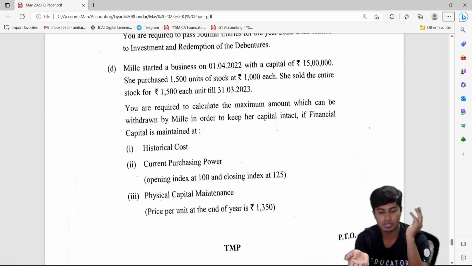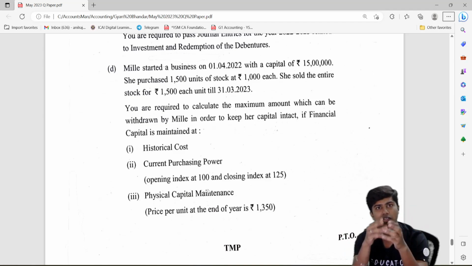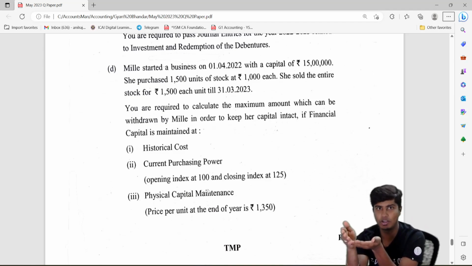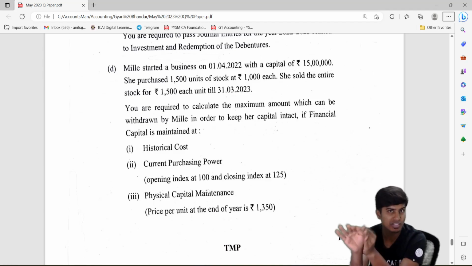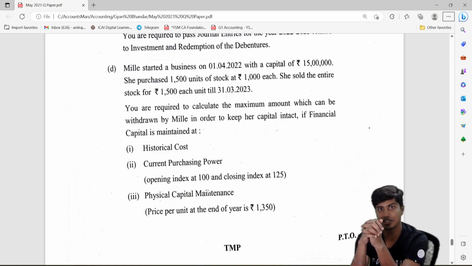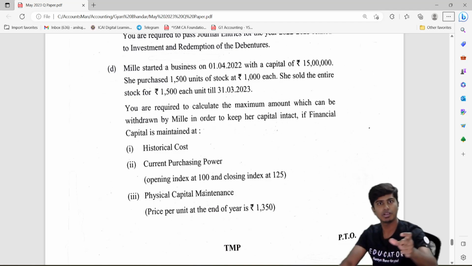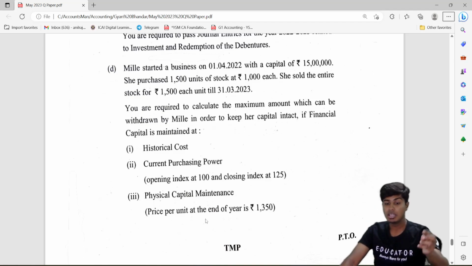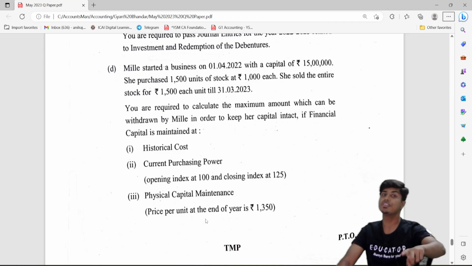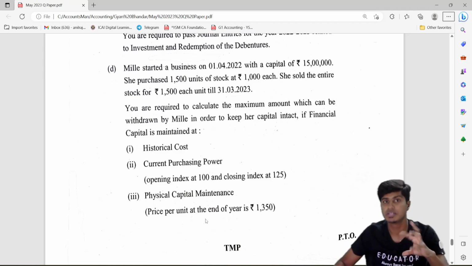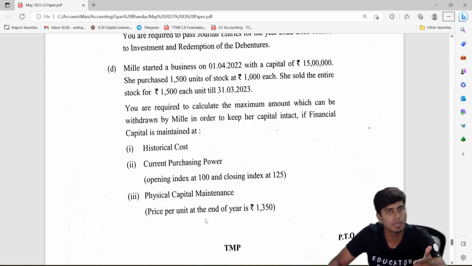And in current purchasing price, you would have to maintain the same number of units at the end of the year. At the recent purchase price you would have to maintain so much. Do you have sufficient capital? If not, how much is the deficiency? You have to find that. And then physical capital maintenance. So this is a very simple one, basic math, but you will be able to do this only if you've done this concept before. If you've skipped certain topics, then you might not be able to do this in the exam.